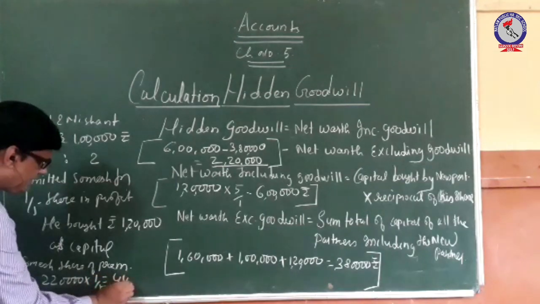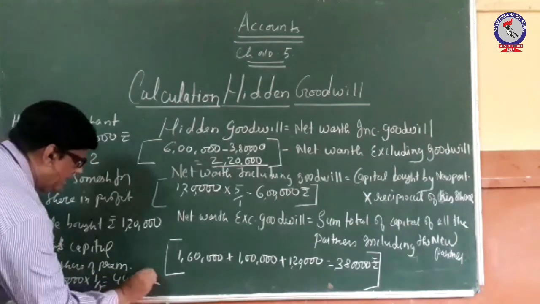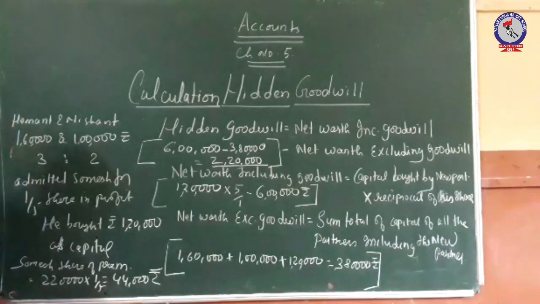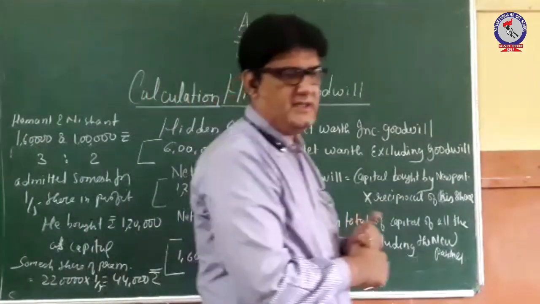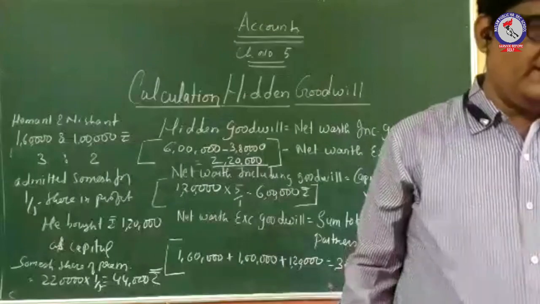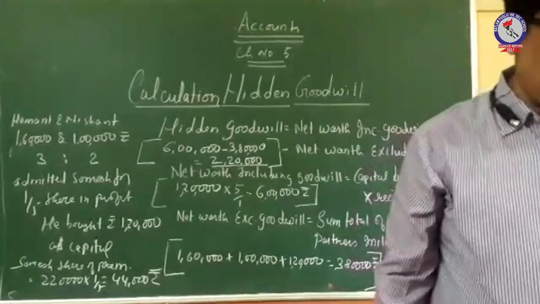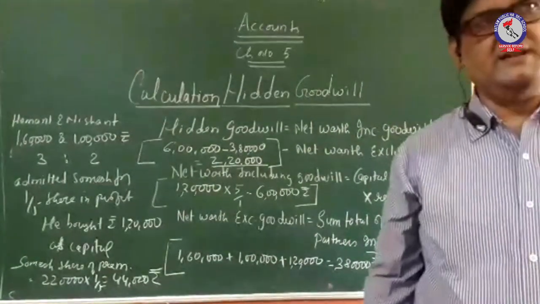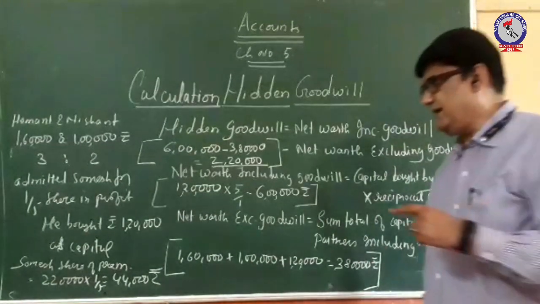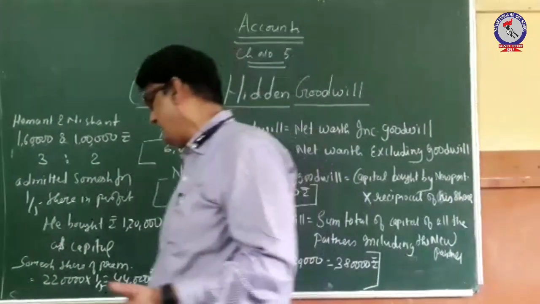So total 44,000 rupees is the amount of premium which is to be brought by Somesh in the firm. But here it is said that he has brought the capital in the business. So again there is an assumption that goodwill is not brought by Somesh.